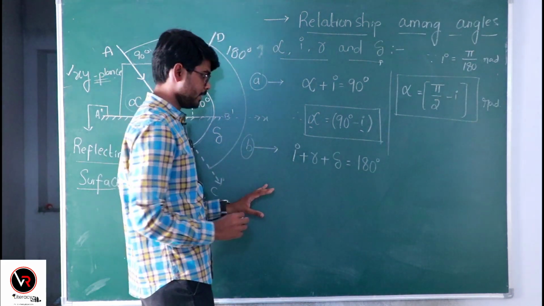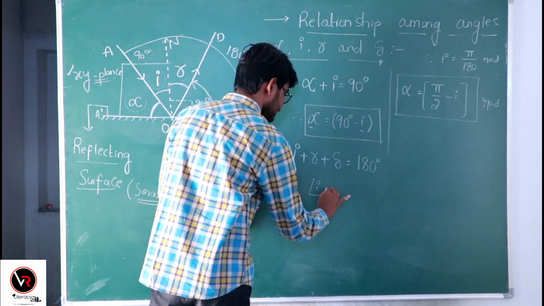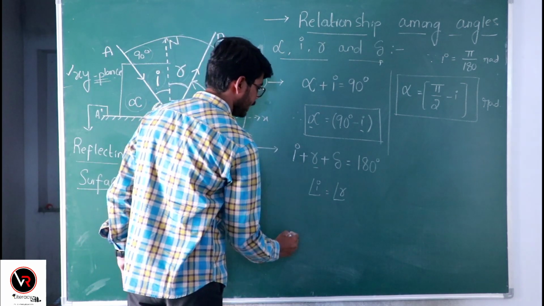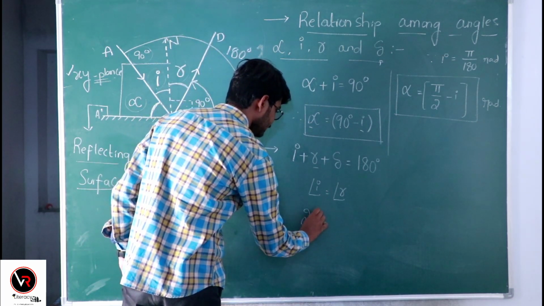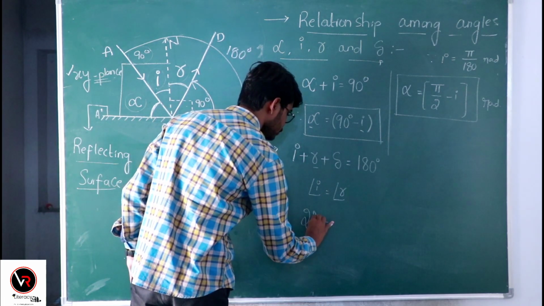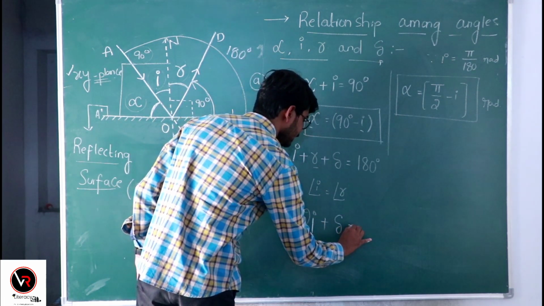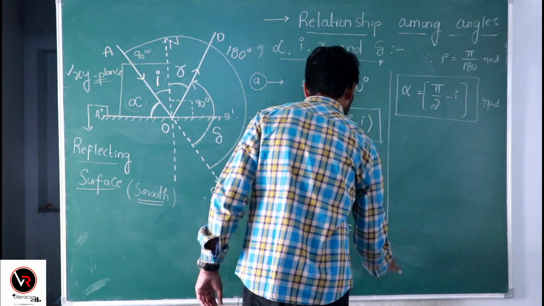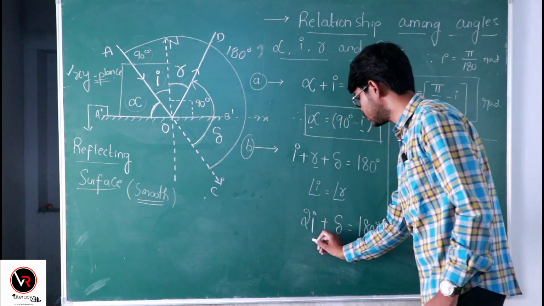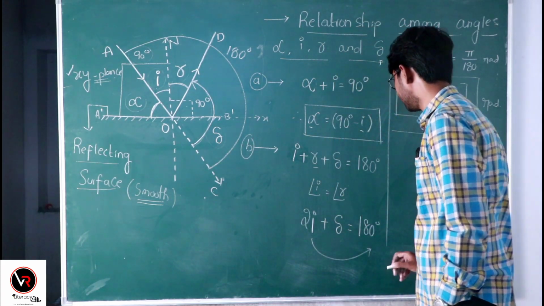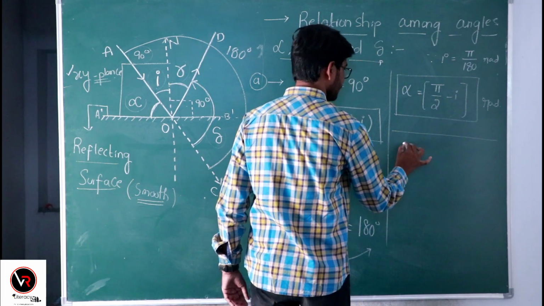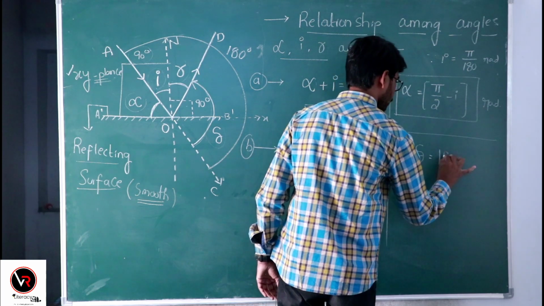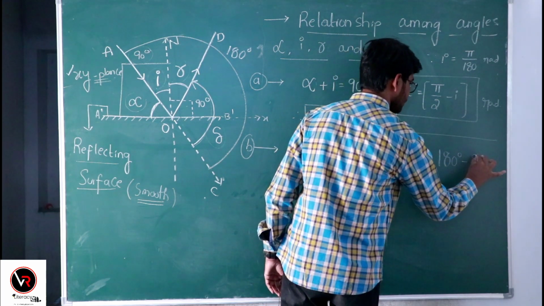According to the second law of reflection, we know that angle I is equal to angle R. So in place of R, substitute I, so that you will get I plus I, 2I, plus delta equals 180 degrees. Okay, so the final expression that you get, take this 2I to the other side, so that you will get angle of deviation delta equals 180 degrees minus 2I.